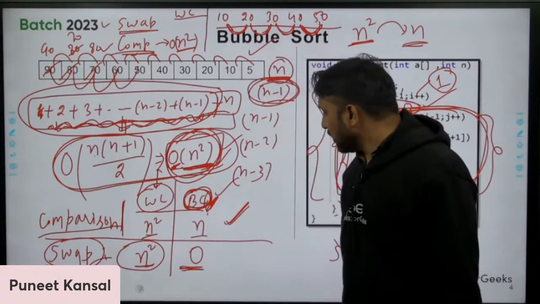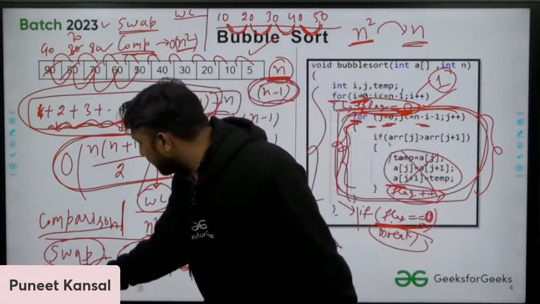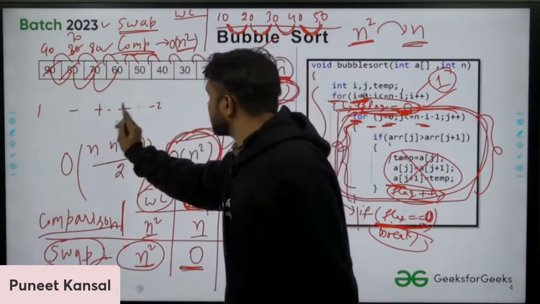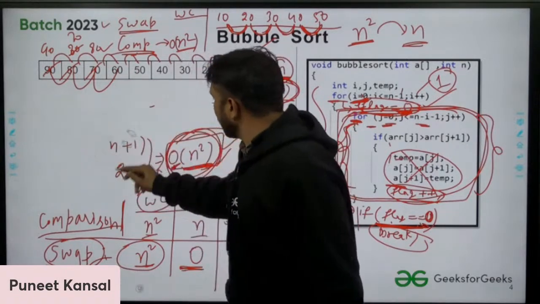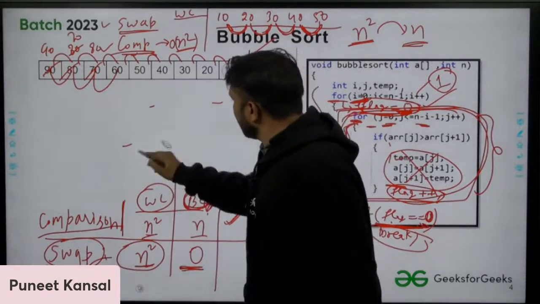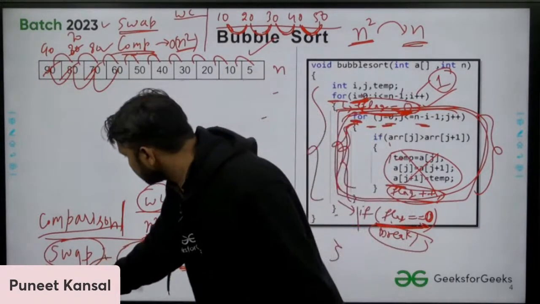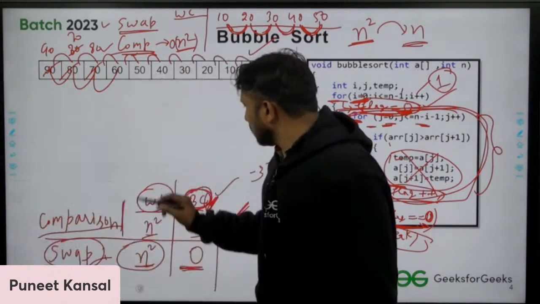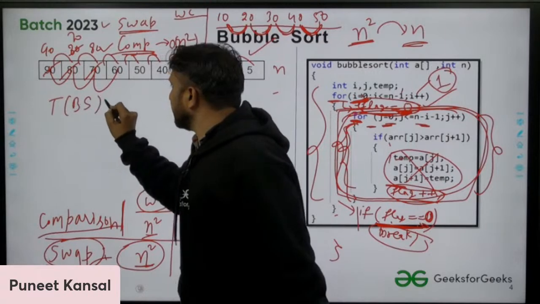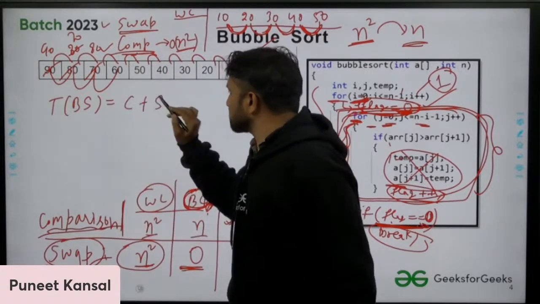Now if somebody asks you what is the time complexity of bubble sort, you can write it like this. Let me make some space here. The time complexity of bubble sort is the number of comparisons you perform plus the number of swap operations you perform.